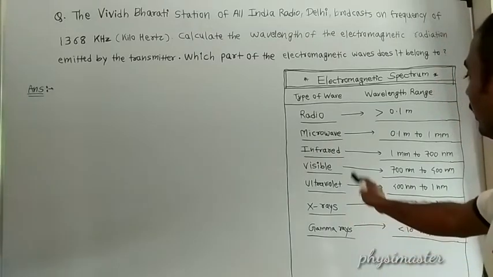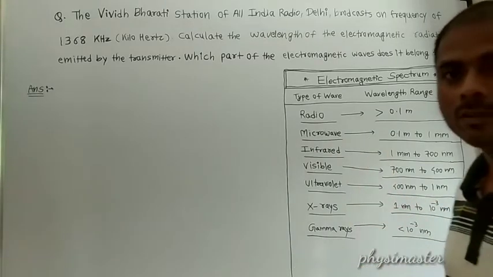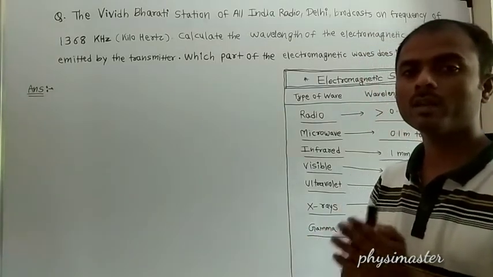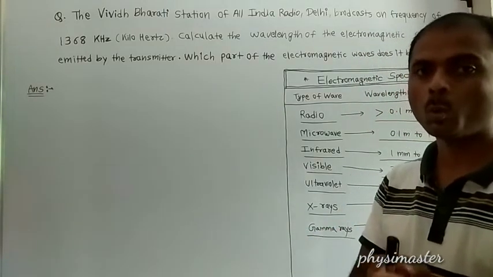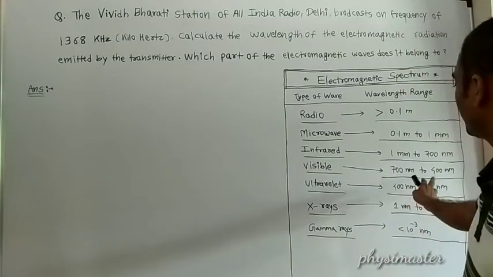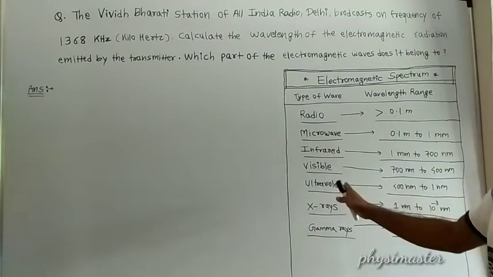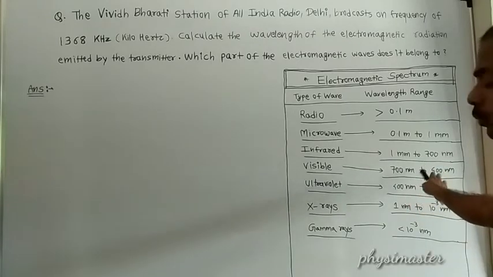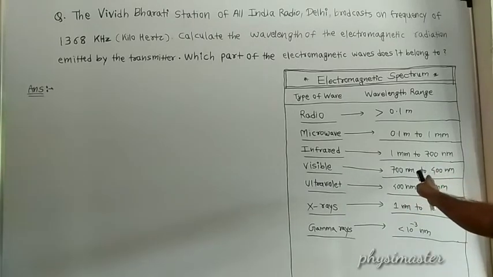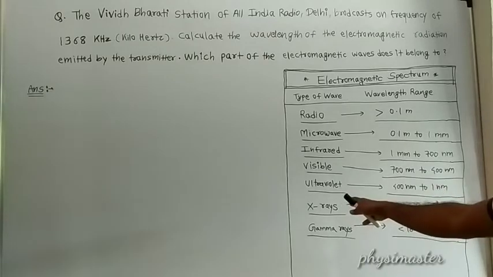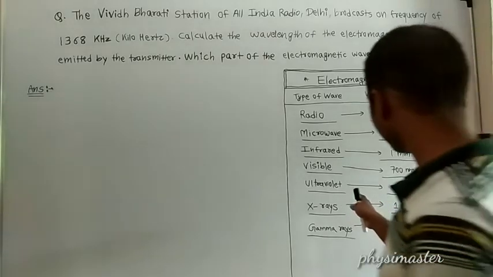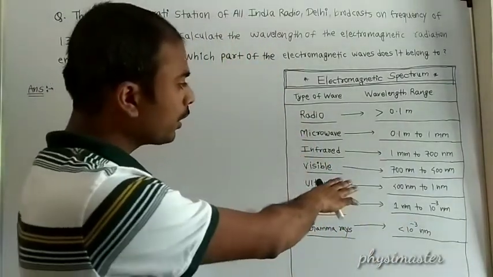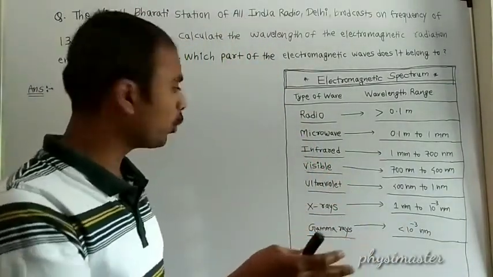Then comes visible light, with a range of 700 nanometer to 400 nanometer. The ultraviolet region is 400 nanometer to 1 nanometer. X-rays range from 1 nanometer to 10 raised to minus 3 nanometer.